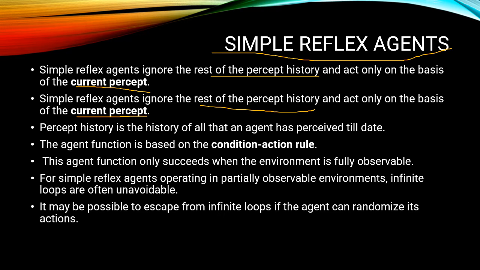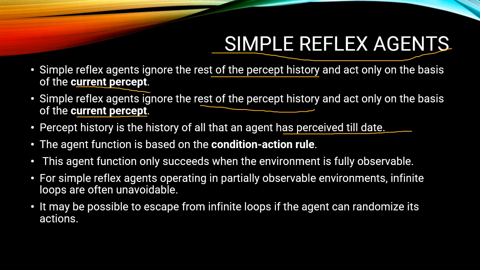And current percept means its current input, which is observable by the sensors and taken as input. So the reflex agent totally ignores the percept history and acts only on the current percept. Percept history is the history of everything the agent has perceived to date.